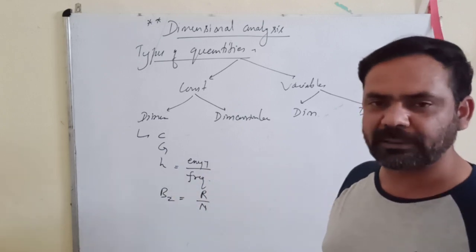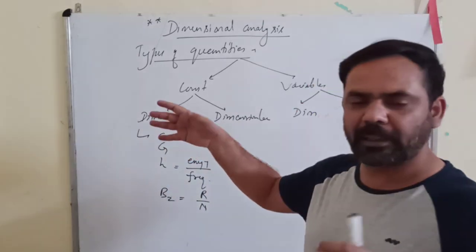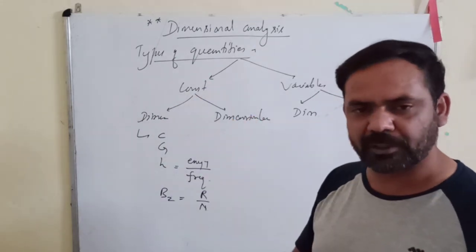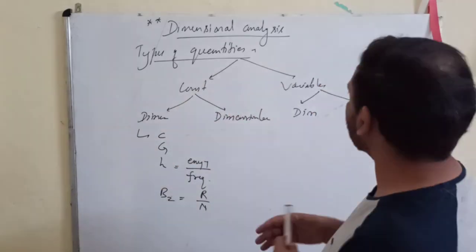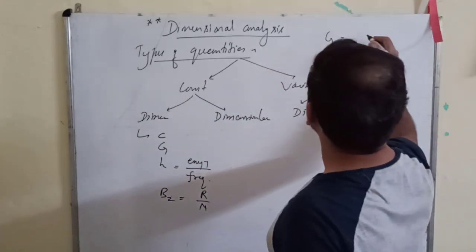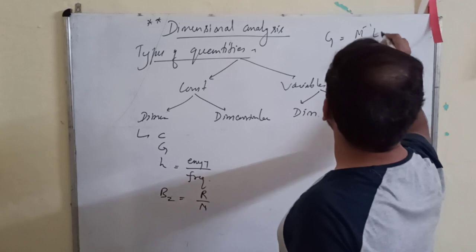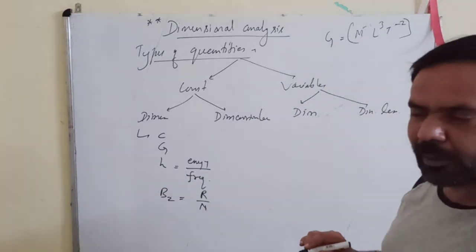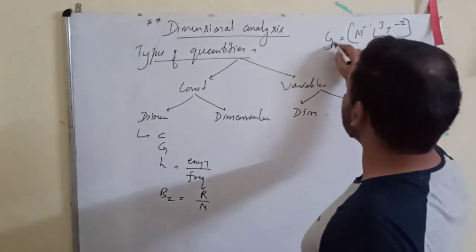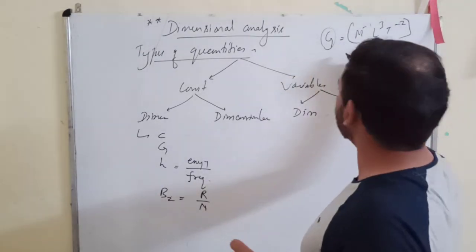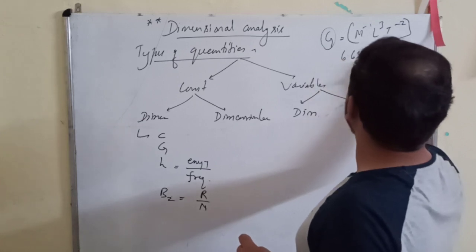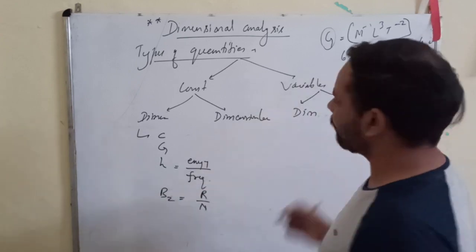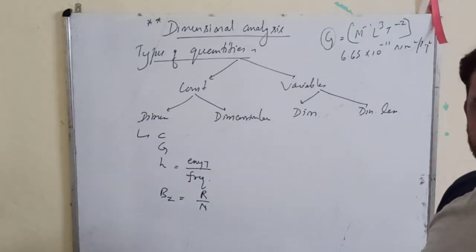For now, just understand that there are some dimensional constants; their value is constant but they have dimensions. Like just now I obtained the dimension of G. What was the dimension of G? M^-1 L^3 T^-2. Just now I obtained, correct? And how much is the value of G? G is the universal gravitational constant, 6.67 into 10 raised to power minus 11 Newton meter square per kg square. This was, I think, included in your class 10th also.